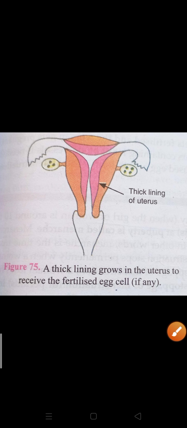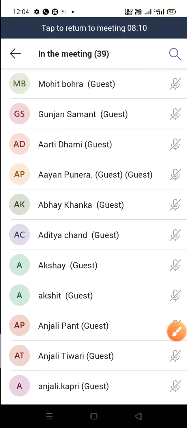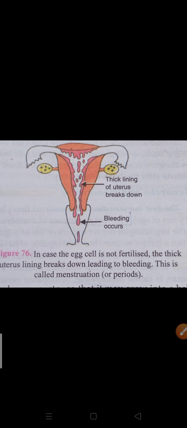If fertilization does not take place, what will happen? At that time the thick lining of the uterus breaks down in the form of blood. The thick and soft uterus lining contains a lot of blood. I am telling you, lots of blood.